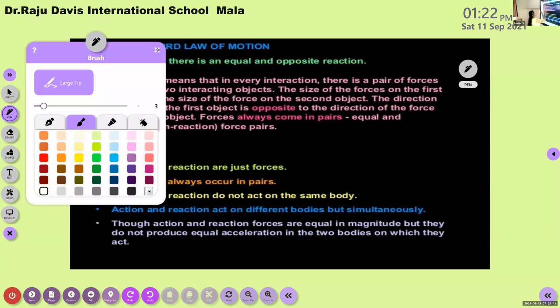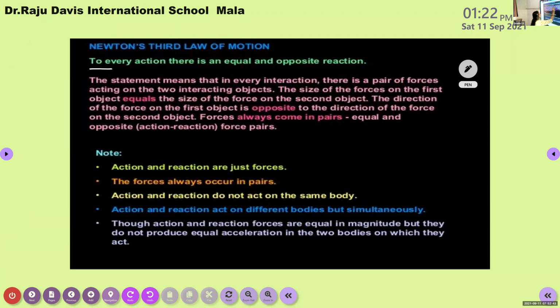You don't need to copy down the entire explanation, as it becomes more complicated. Just understand what Newton's third law of motion means.